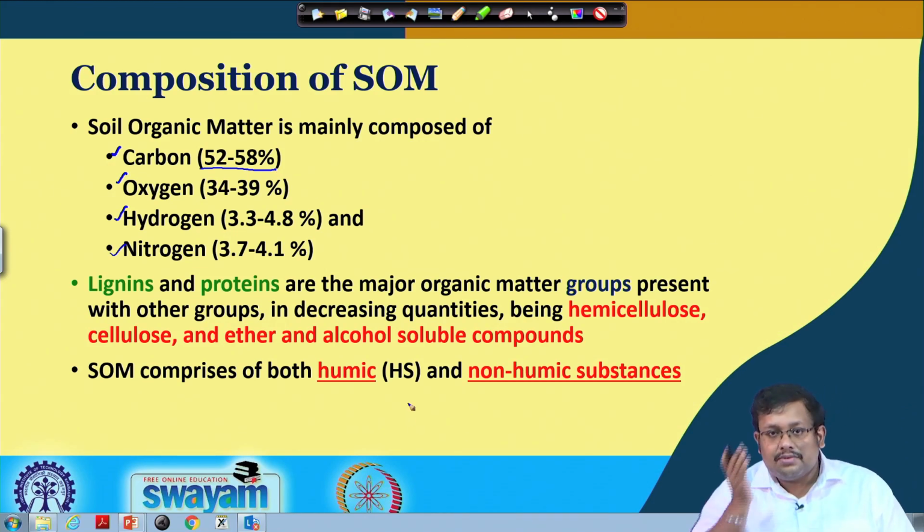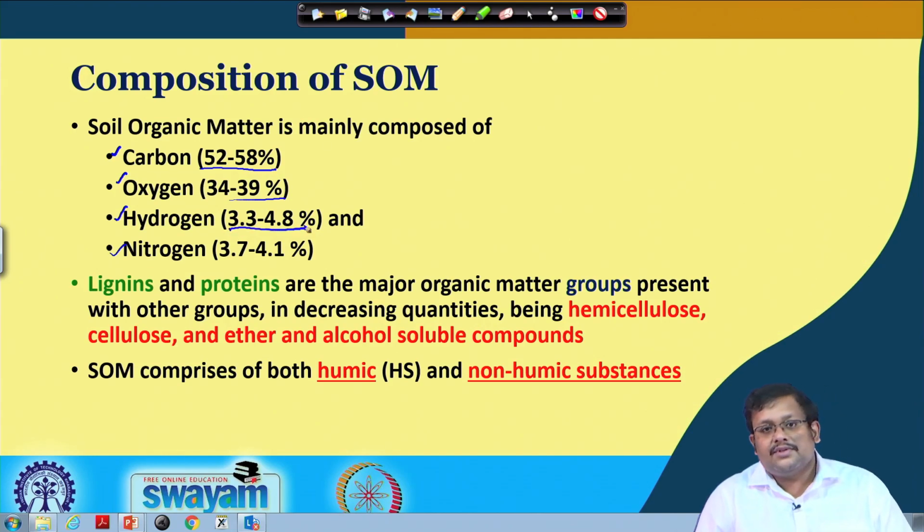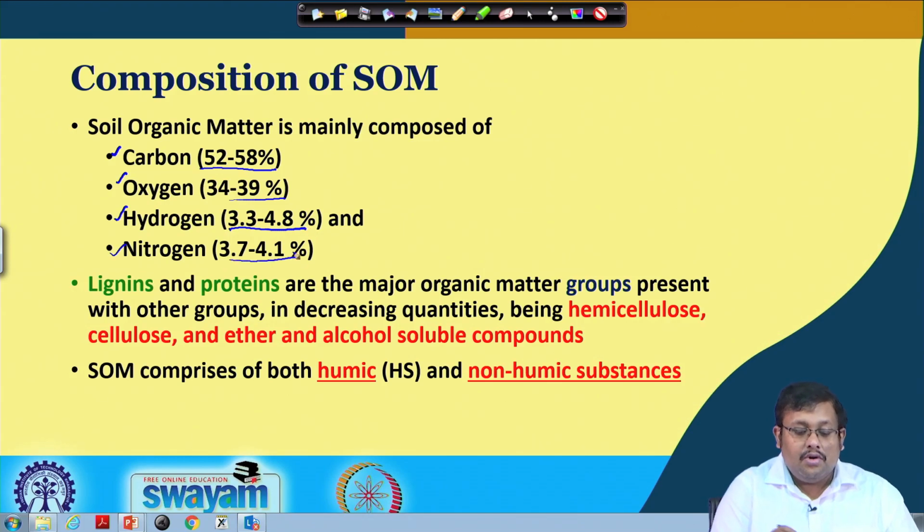Different carbonaceous products we will see very soon, and also oxygen basically accounts for 34 to 39% of the total soil organic matter. Hydrogen accounts for 3.3 to 4.8% of soil organic matter, whereas nitrogen accounts for 3.7 to 4.1% of the total soil organic matter.